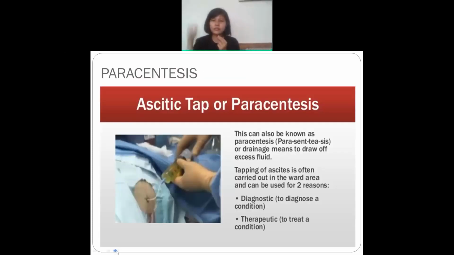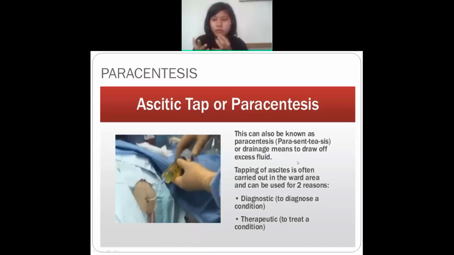Okay, the next one is paracentesis, or you can say as ascitic tap. So why is it usually done?